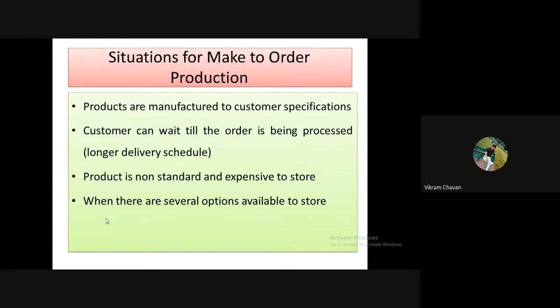Second one, customer can wait till the order is being processed. In bracket, long delivery schedule.